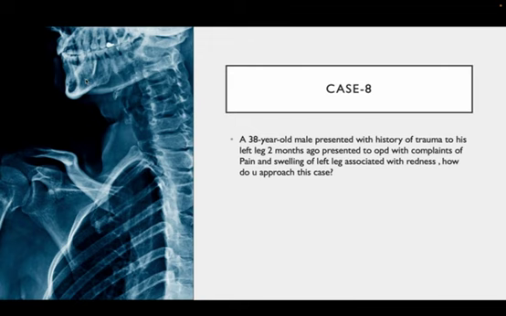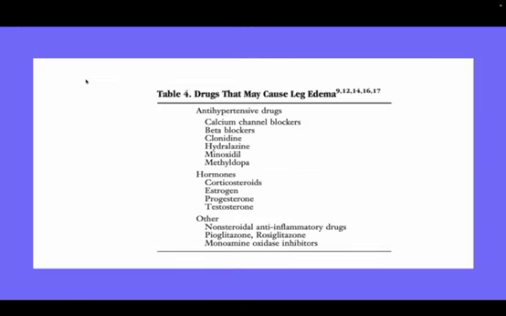So this is the last case. I'll brief about all the possibilities. First, if any patient presents with bilateral pedal edema, you should always look for the systemic causes like cardiac, renal, hepatic causes, then hypothyroidism. You should always get a Doppler done for the lower limbs to look for venous insufficiency, especially if the patient is a long-standing person like a surgeon or a policeman. You should get a Doppler done, you should look for any varicosities.